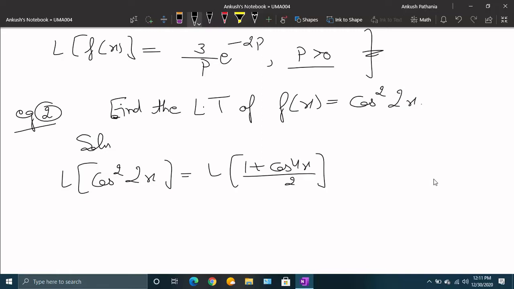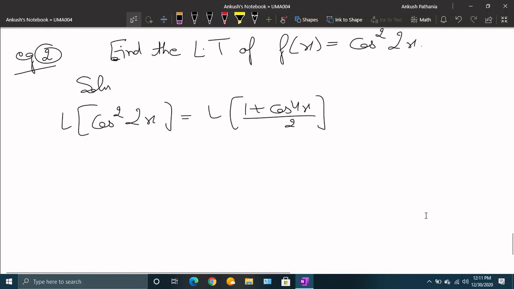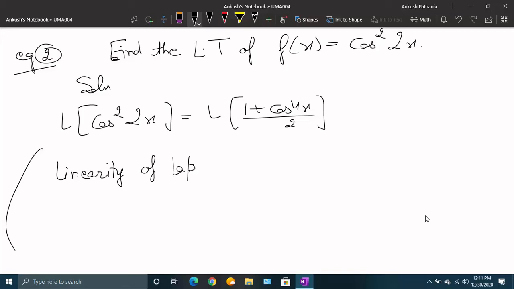Before moving forward, let me write in short here. I forgot one property that must be mentioned. It is not that important, but still it must be told: the linearity of Laplace transform. What does it say?